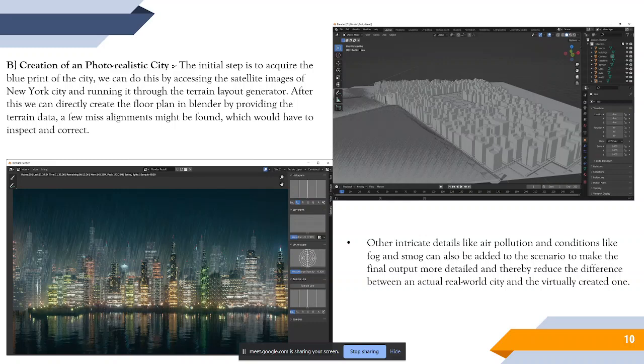As you can see, what makes this image so realistic is, apart from the amount of detailing done to each individual component like the buildings, the things that actually gather a person's attention: the reflections that you can see on the water, and the smoggy effect that you can see in the background. All these are things that, if needed, we could have avoided, but we spend much more time on them just to look a bit more realistic to the original user. There are much more things that can be added to this.